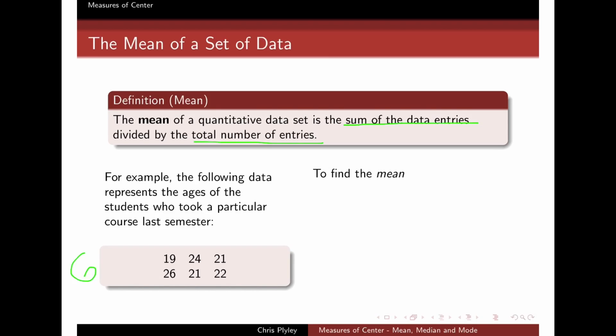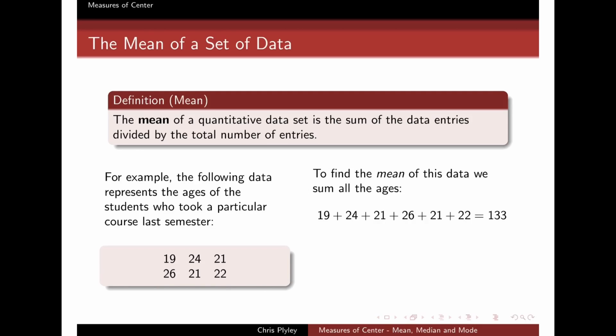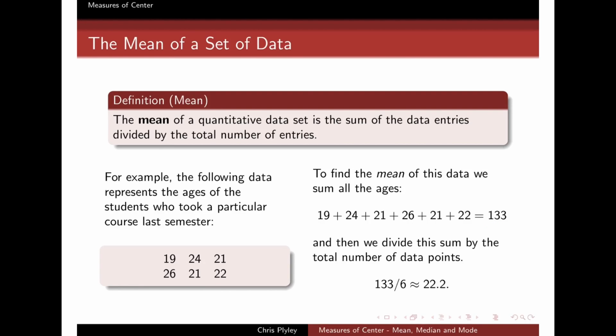So to do this, all I have to do is simply take my 6 numbers, 19, 24, 21, and so on, and I sum them up. 19 plus 24 plus 21 plus 26 plus 21 plus 22 is equal to 133. Of course, you can do this on your calculator. And then I take these 6 numbers, I sum them up, and I divide, of course, by the number of data points, which is 6.